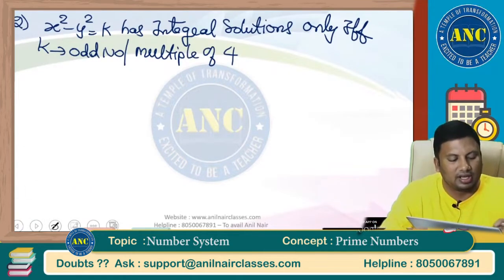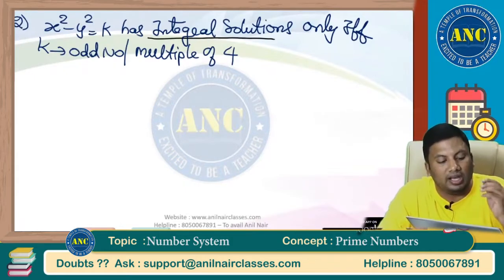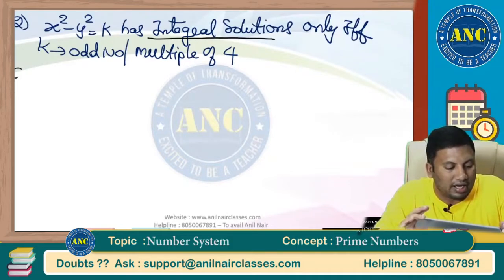Listen carefully, sir. x square minus y square equals k will have integral values for x and y only if k is an odd number or k is a multiple of 4.